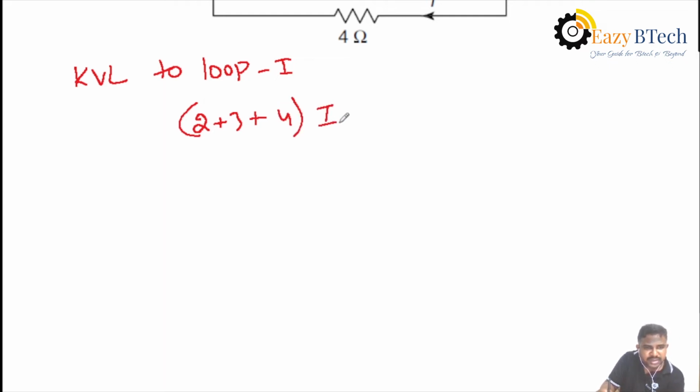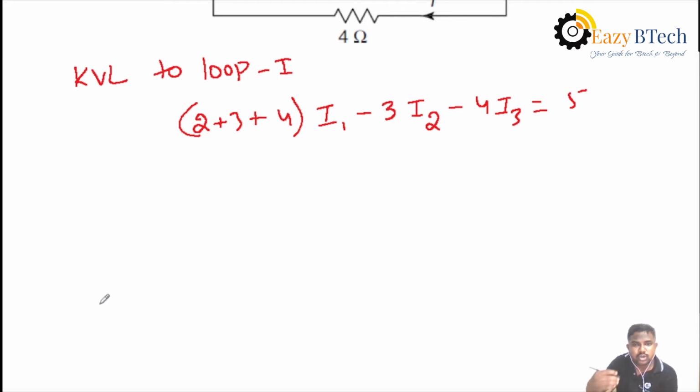The current passing is I1, and also 3 ohms is a mutual element which belongs to the first loop and second loop. Both currents are in reverse direction, then the drop is minus 3 into I2. Again, 4 ohms is also a mutual element between loops 1 and 3, then the drop is minus 4 into I3. Then the voltage source value is 5 volts, so equal to 5. The current passes from minus to plus, lower potential to higher potential, so the voltage source value is taken as positive.